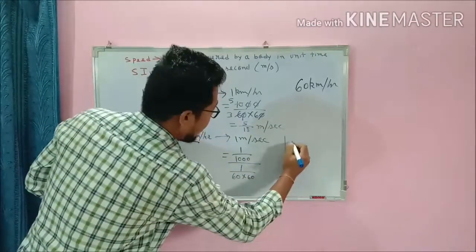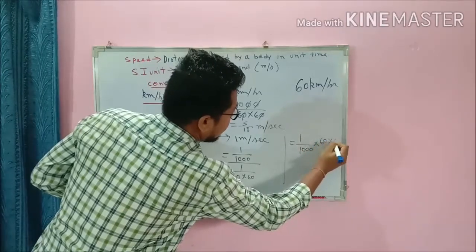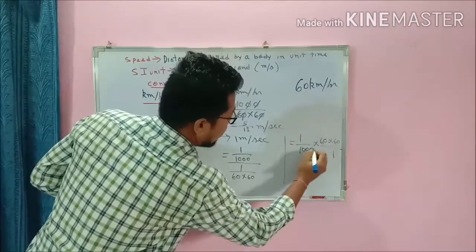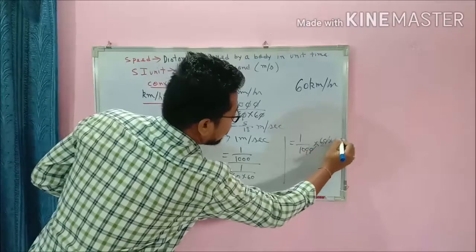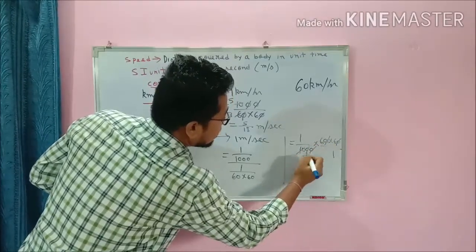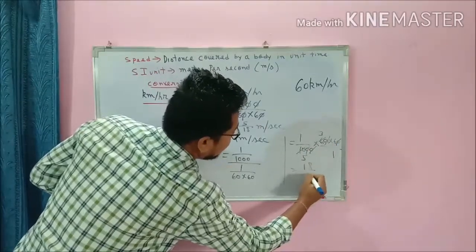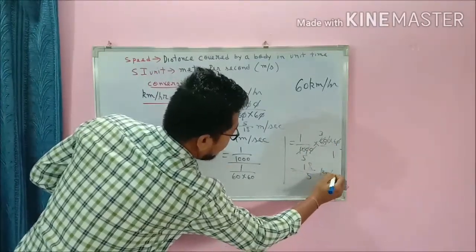The next step will be what? 1 by 1000 into 60 into 60 by 1. The zeros are gone. 2 5s are 10, 2 3s are 6. So 6 3s are 18, 18 by 5 kilometer per hour.